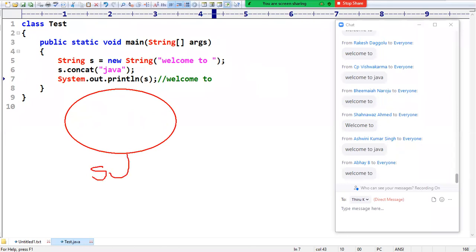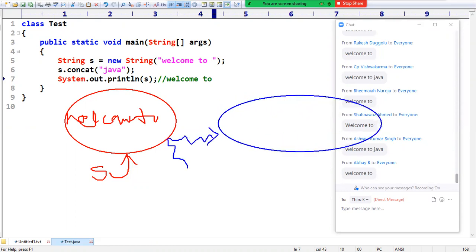Sir, see here how it is going to work. Some people asked in the beginning, sir, why is this special concept there in Java? Why are there so many types of strings in Java? Someone asked, right? For them, I'm just giving a hint. Have a look once. Here the string is welcome to. If you are trying to perform any modification on this string, it won't reflect. But with those modifications, you are going to get a new object with the content welcome to Java. Make sure that it is a nameless object. There is no name for this.